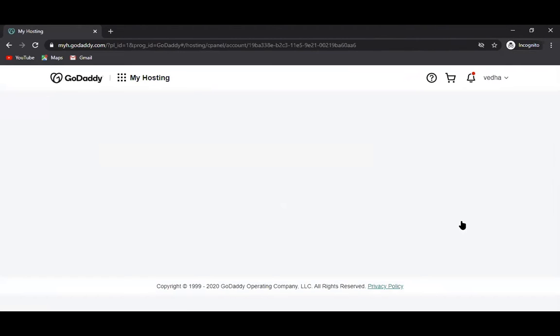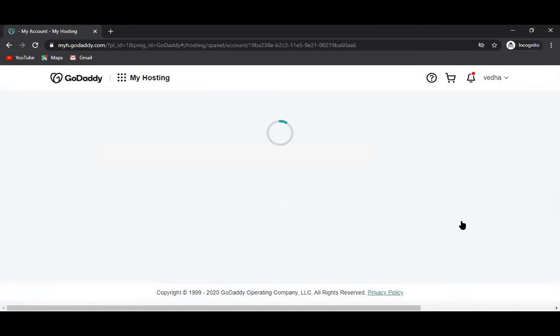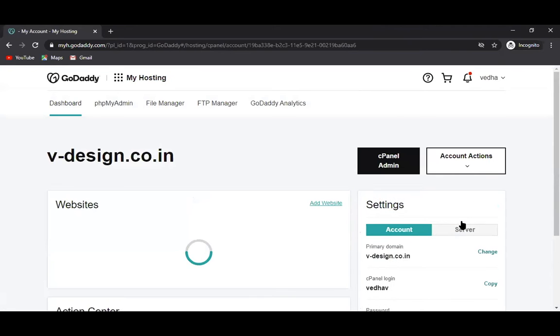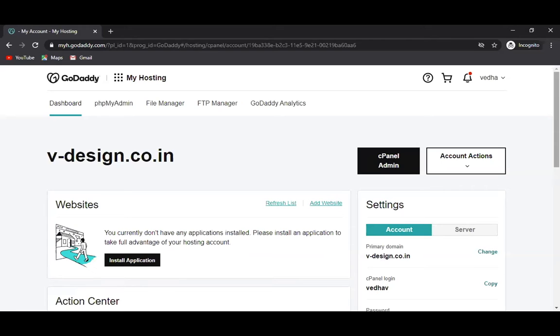Okay, so here in hosting, we can see what you have done so far. In hosting, you have PHP admin, where you are managing all the PHP code. File manager, where you upload the images, graphics, theme, product, services, everything you manage through the file manager.